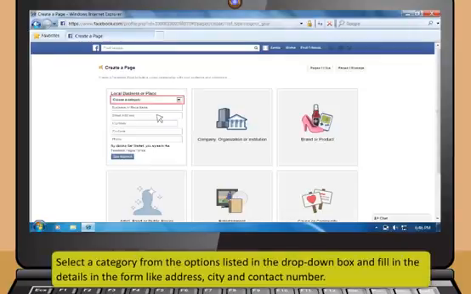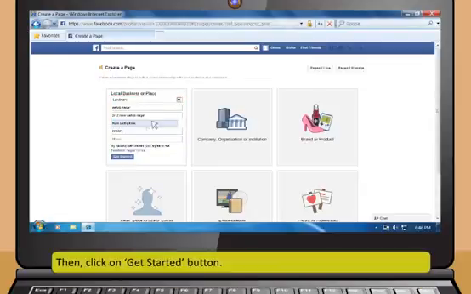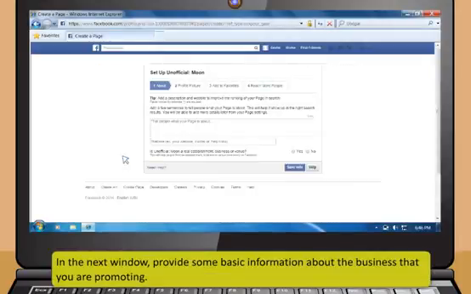Select a category from the options listed in the drop-down box and fill in the details in the form like address, city, and contact number. Then click on Get Started button. In the next window, you need to fill in all the details about your business. You will have to provide some basic information about the business that you are promoting.